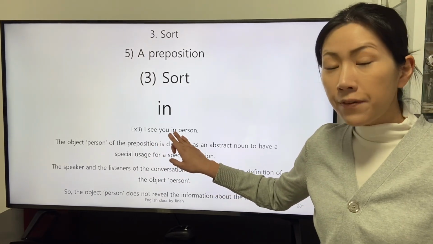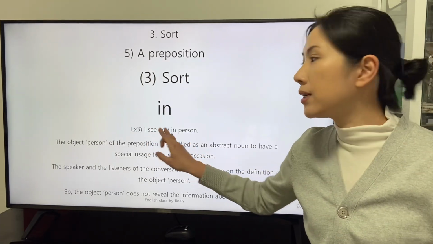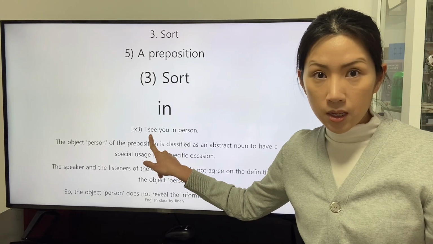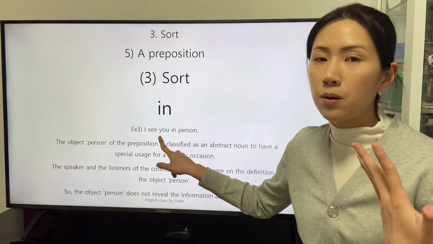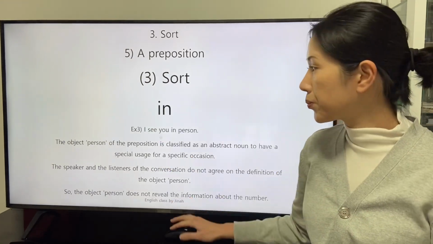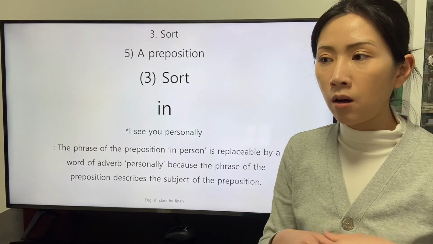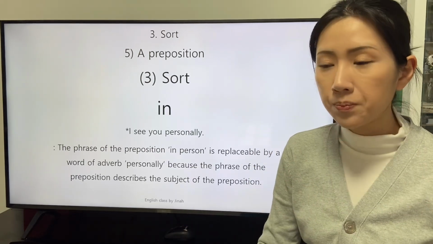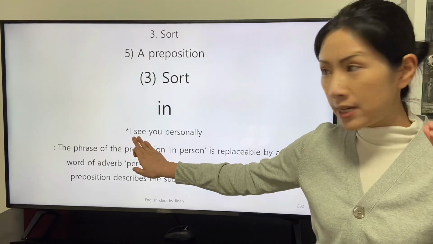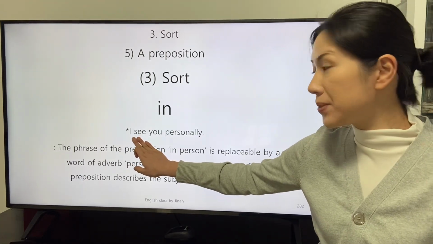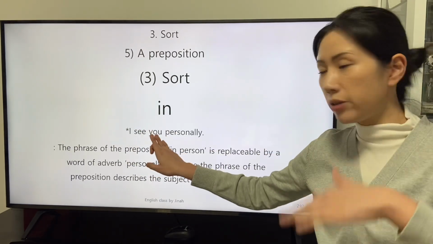The phrase of the preposition describes the transitive verb indirectly via the object indicated by the personal pronoun you. Both forms of the adverb describe the action indicated by the transitive verb see that is conveyed from the speaker to the listeners.